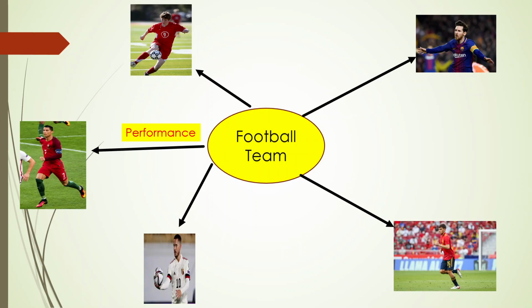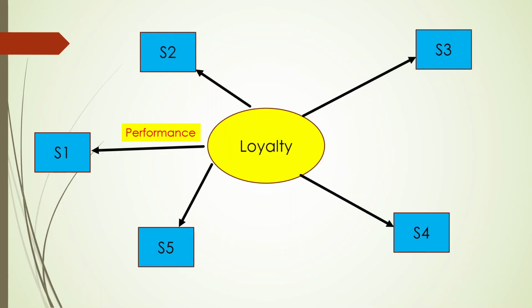Now, how to evaluate the performance of the team? Say, for example, we have a pool of players who will be representing our football team, as we have discussed. We are not going to select all of them. They will be selected on the basis of their past performance. Those team players who are not able to perform well, we will not select them in our team. The same is the case with our statements also. Those statements which are not going to perform well will not be considered here. Now, what do I mean by performance here? How will I capture the performance here?